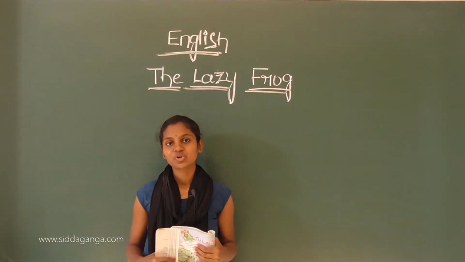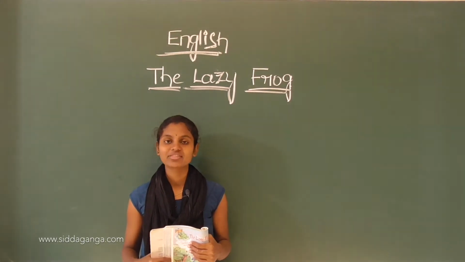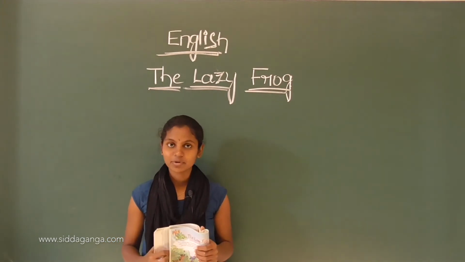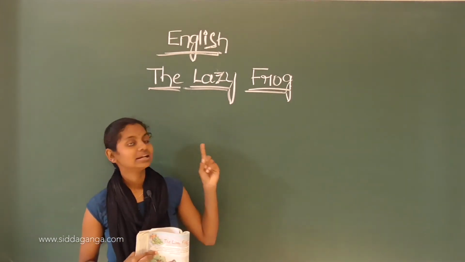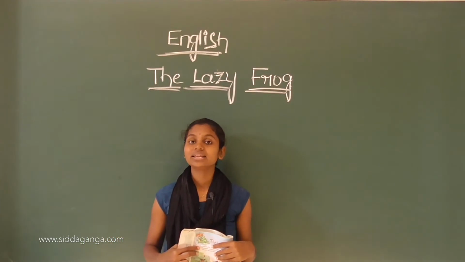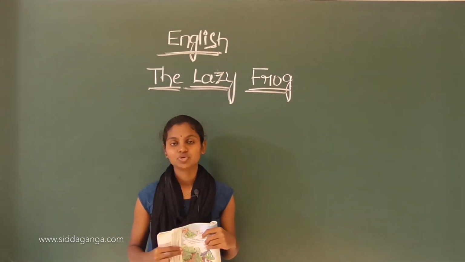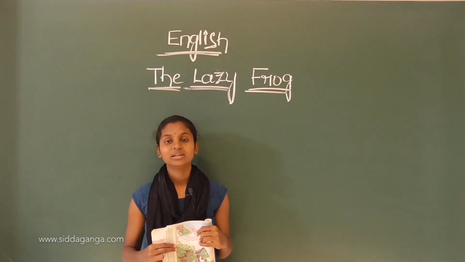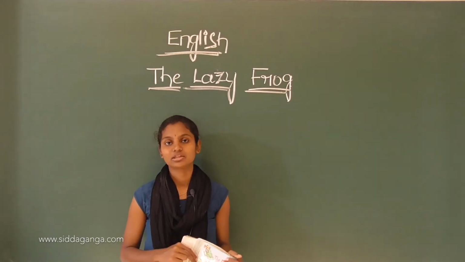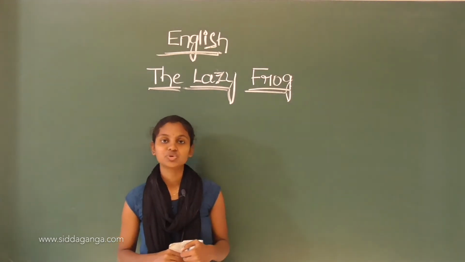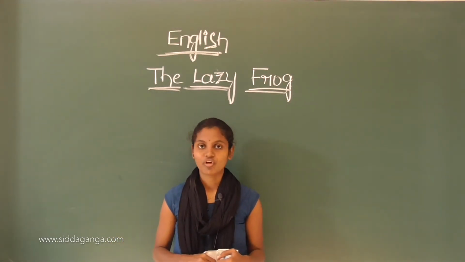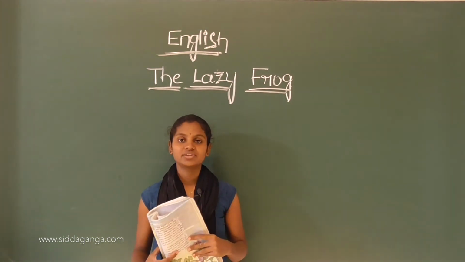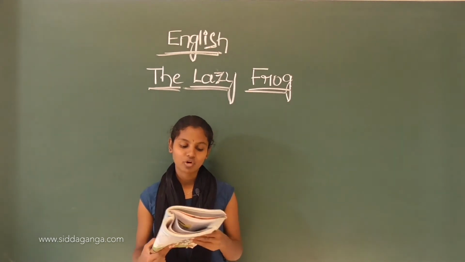In today's class, we are going to learn the new poem of your class 5 English, that is The Lazy Frog. What is the name of your poem? That is The Lazy Frog. And in this poem, we are going to learn about the frog which is very lazy. Okay? The frog is very lazy in this poem, and we will learn the story about that lazy frog. Okay? Let's start this. Open page number 78. That is The Lazy Frog.